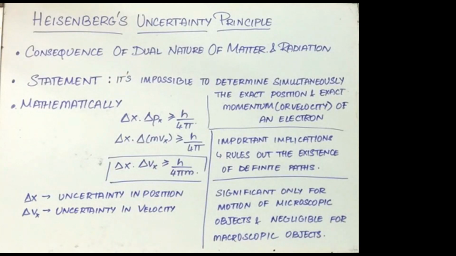Determination of the position of an electron is done by observing it by illuminating it with light or electromagnetic radiation. The light used is of wavelength smaller than the dimension of the electron. The high momentum of such light, p is equal to h by lambda, changes the energy of the electron by collisions. This process helps calculate the position of the electron, but not much information is obtained about the velocity of the electron after the collision. The important implication of the uncertainty principle is that it rules out the existence of definite paths or trajectories of electrons and other similar particles. The trajectory is determined by the location and velocity of a particle at various moments.